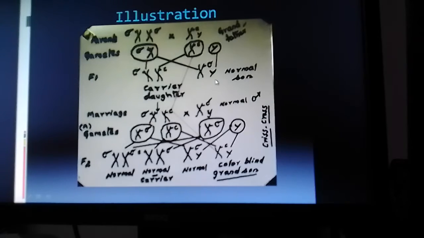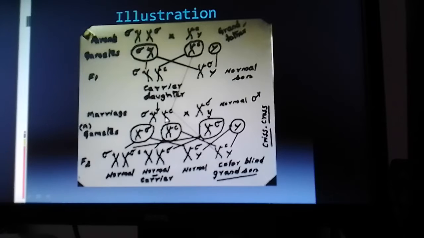And on the male side, all the males will be normal. There won't be a mutant allele on the X chromosome, because there is only one X chromosome, and that comes from the female parent, the mother. So the X carries the normal allele for color vision, and the Y may not be carrying any mutant allele for this trait.